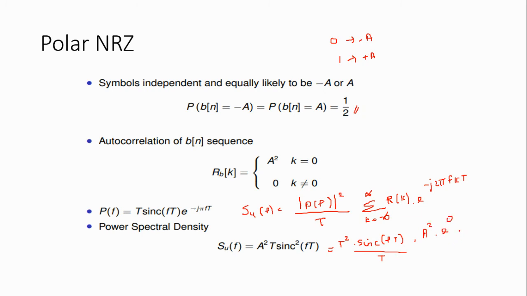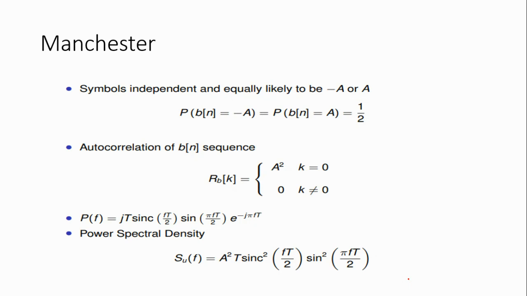The remaining terms will be equal to 0. So we will get the function equal to a square T sinc square of f T. This is the power spectral density of polar non-return to zero and Manchester coding.